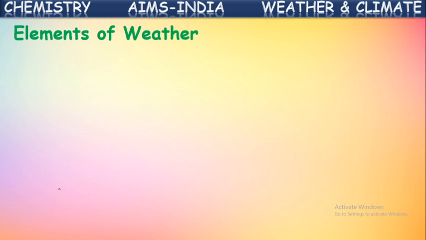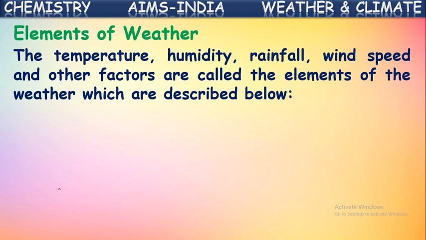So these are all called elements of weather. The temperature, humidity, rainfall, wind speed, and other factors which are continuously changing in a particular place are called the elements of the weather. Okay, what are those elements of weather? Temperature, rainfall, humidity, wind speed, and some other factors. These are all called the elements of weather in a place.